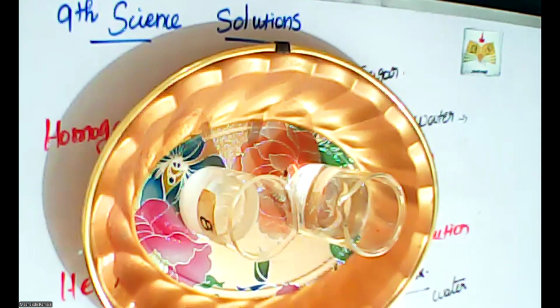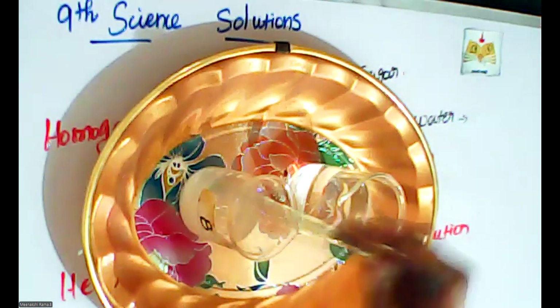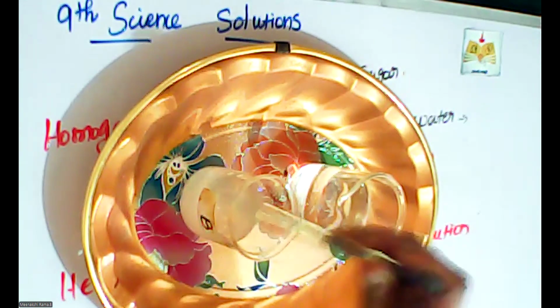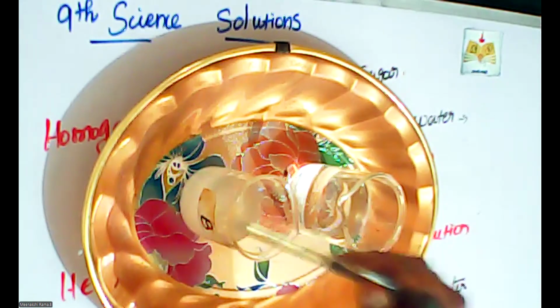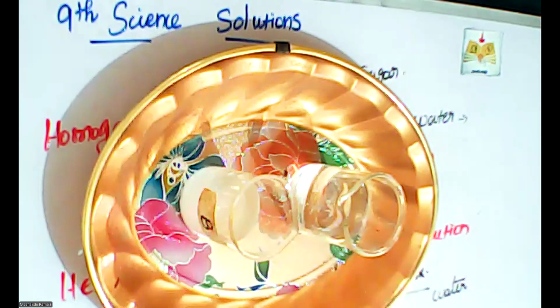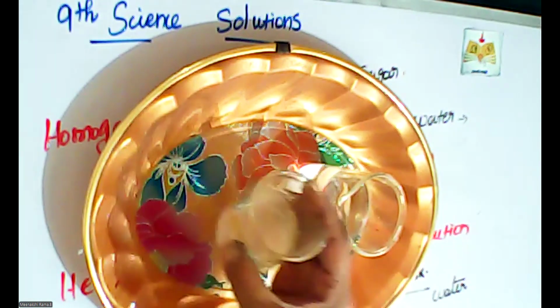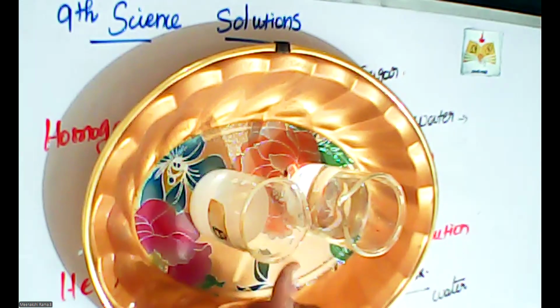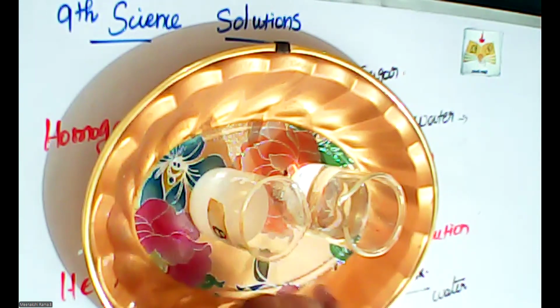Currently I'm stirring the salt. Within a few minutes, the salt is completely dissolved into the water. You can see, after a few minutes, the salt is completely dissolved into this water.